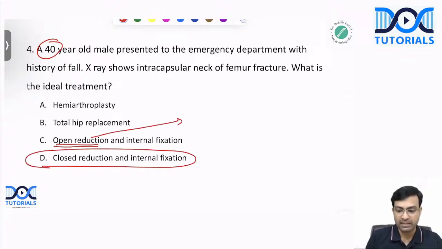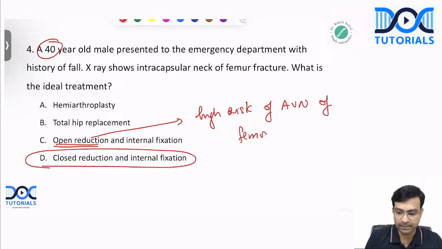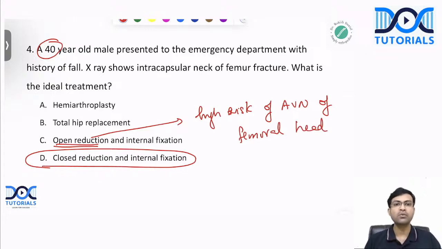Why? There is a high risk of AVN, because of high risk of avascular necrosis of the femoral head. We do not do open reduction. Okay. So if you do an open reduction, you are further compromising the blood supply to the femoral head and you will end up in avascular necrosis. So we do not want that. We close reduce the fracture and fix the fracture. All right. That is the answer there.